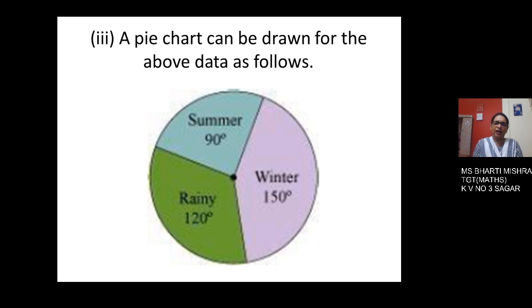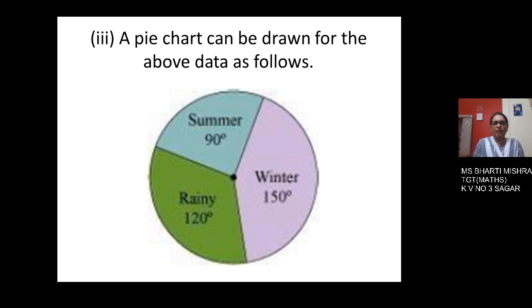So at least you should have a scale, a protractor and a compass. Now draw the circle, mark a radius. Now let us start. The first angle will be drawn for summer season, that is 90 degrees. We will mark 90 degrees and write there summer.